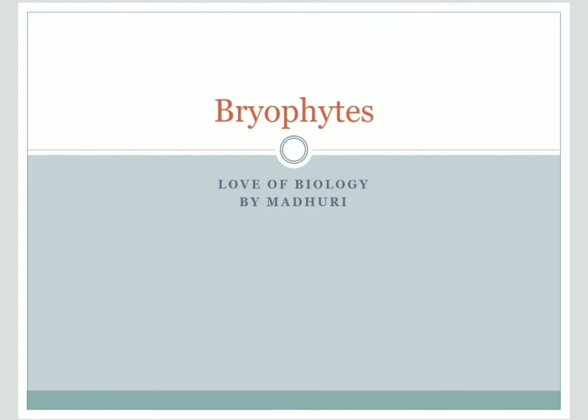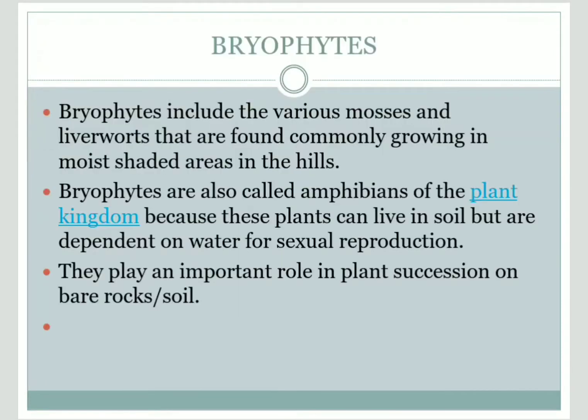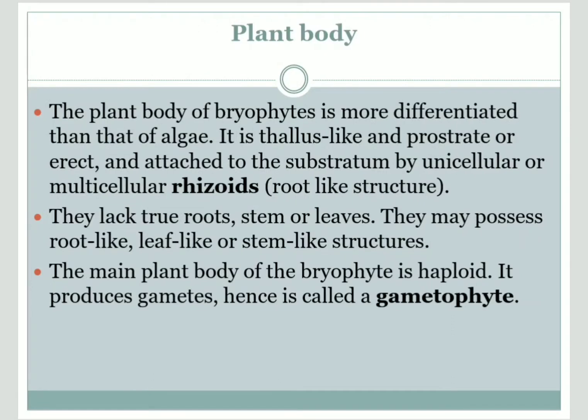Today we are going to learn about amphibians of the plant kingdom, that is bryophytes. These are mosses and liverworts, which are present on moist soil surfaces and in wetlands. Why are we calling them amphibians of the plant kingdom? Because plants can live in the soil, of course, but these require water for their sexual reproduction. They play an important role in plant succession, that means they will first colonize the rocks.